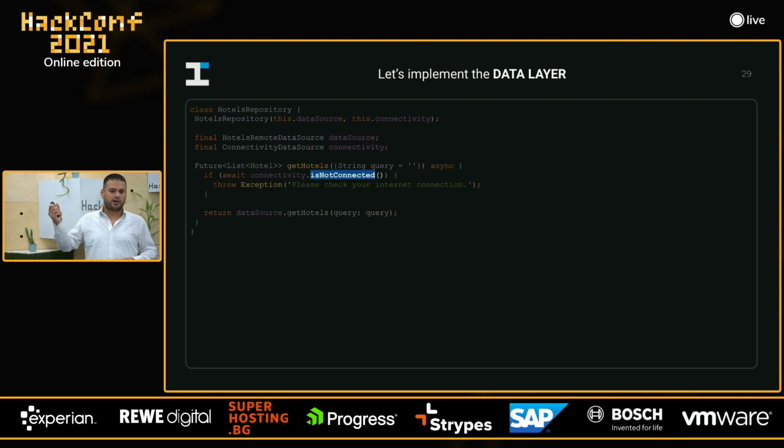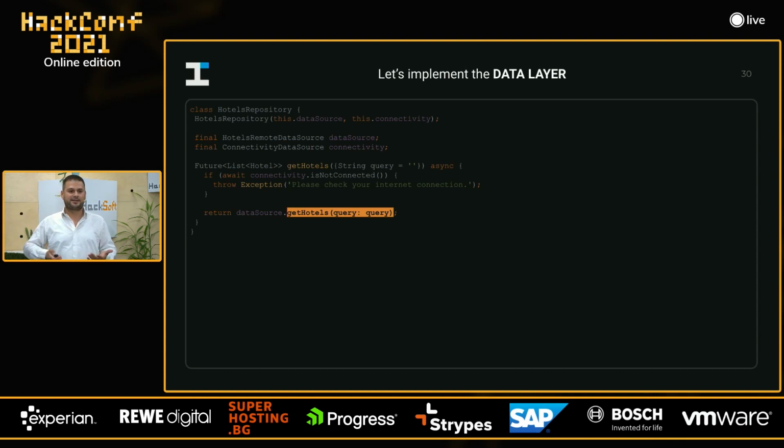Okay, we check for connectivity. If the device is not connected to the internet, we just throw an exception. Otherwise, we get the hotels from the data source. Having the repository is extremely important because here is the place where you can combine, you can merge, you can even swap a data source without affecting the rest of the layers.